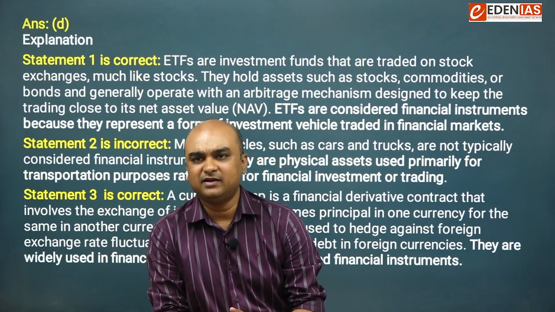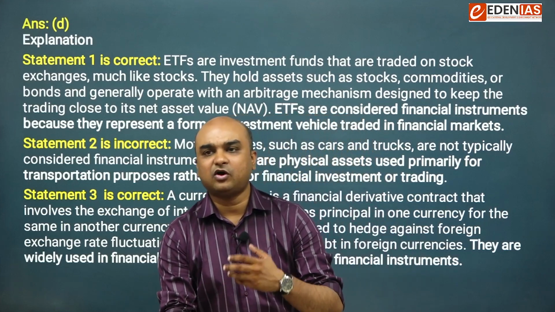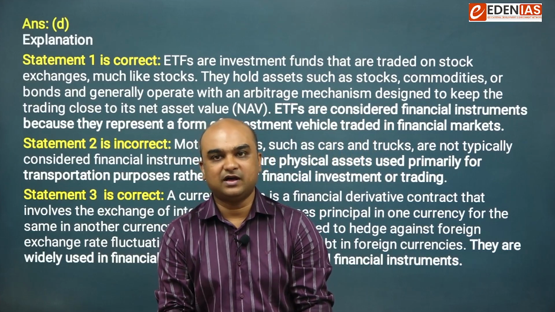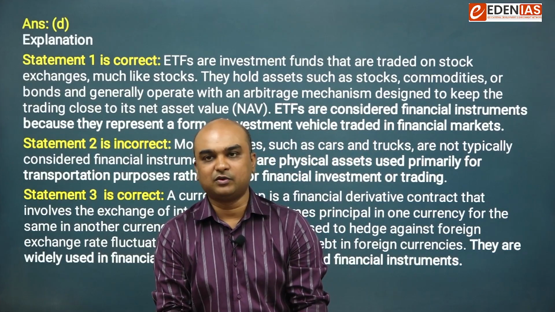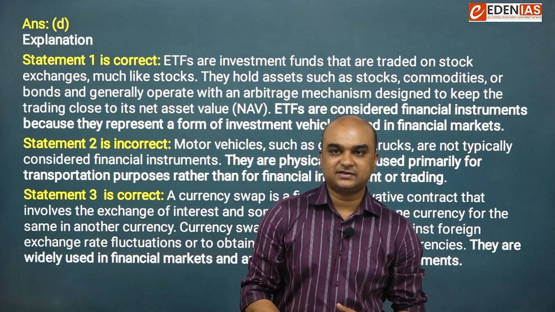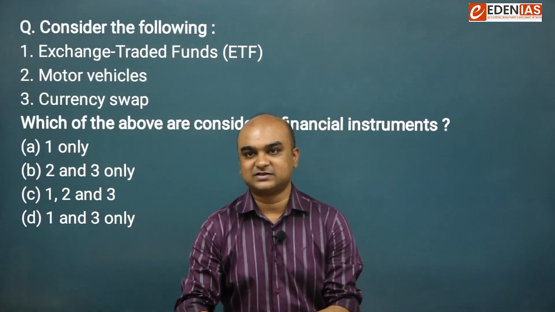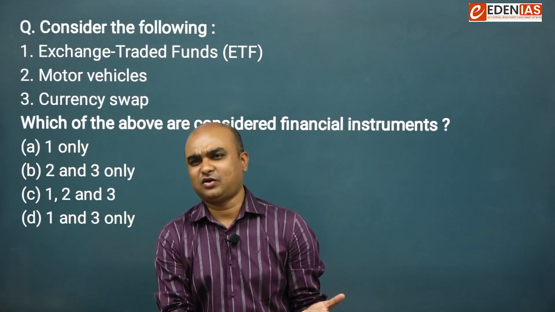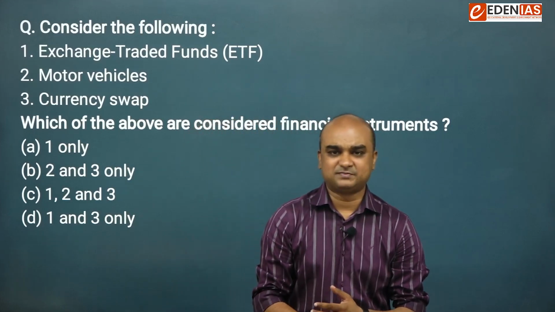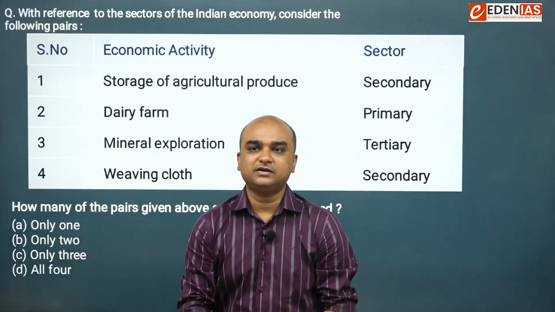Currency swap agreements India has signed with several countries, or India is planning to sign many of such agreements with other countries as well. One popular one is with Japan. Okay. So, statement 1 is correct, 2 is incorrect, 3 is correct. So, the right answer for this one is D. Motor vehicles, obviously, this is like an absurd option, right? It cannot be a financial instrument, it's a physical asset. Anyway, let's move to the next one.